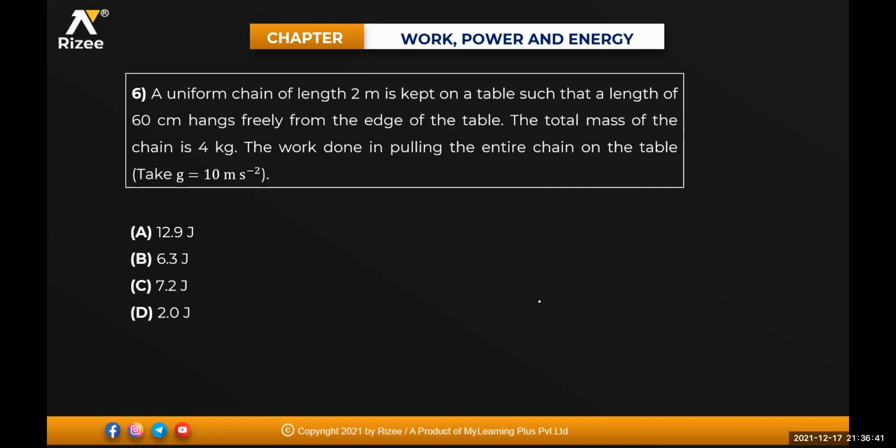A uniform chain of length 2 meter is kept on a table such that the length of 60 centimeter hangs freely from the edge of the table. The total mass of the chain is 4 kg. The work done in pulling the entire chain on the table will be equal to how much?